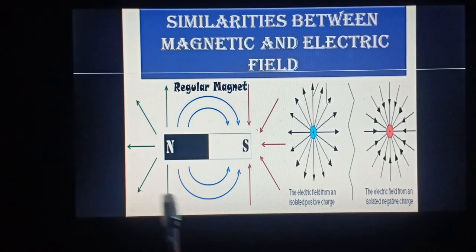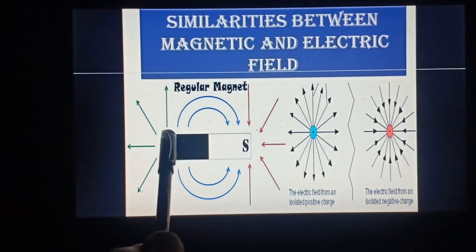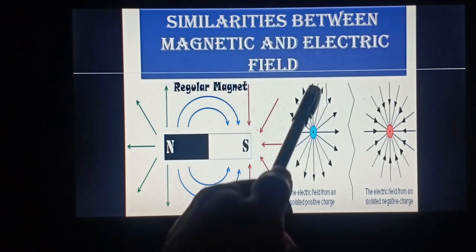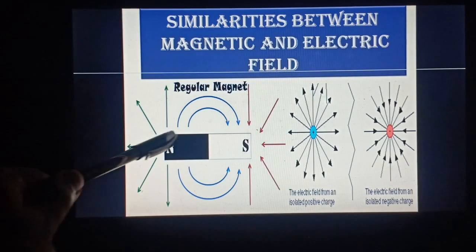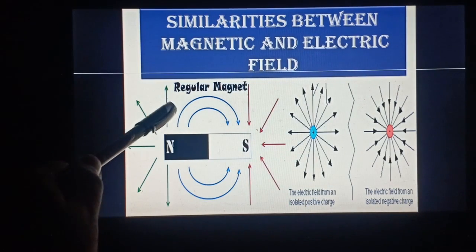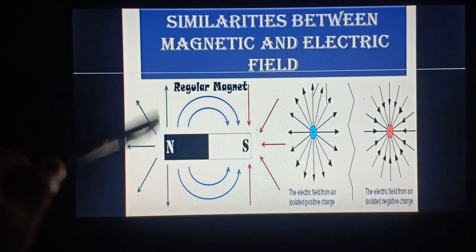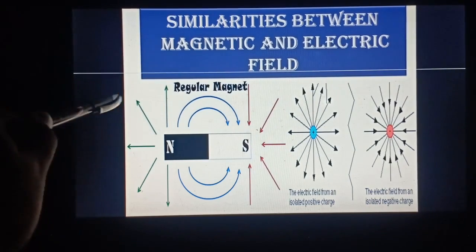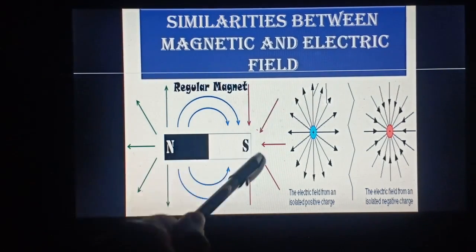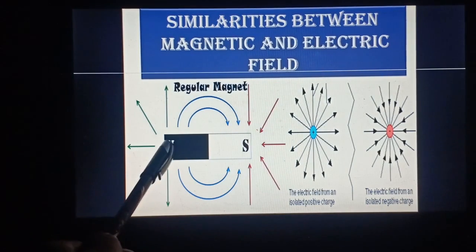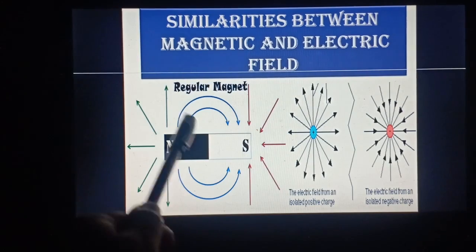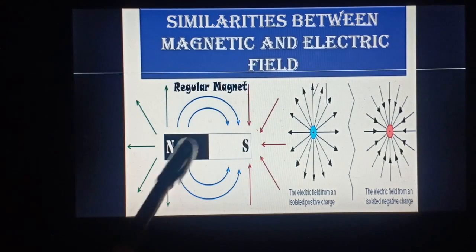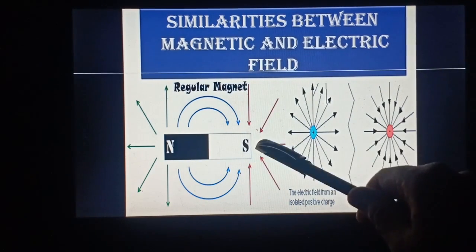Now, in determining the magnetic field, if the source charge is a test charge, I have said earlier that the test charge is taken as a unit positive charge. In the case of a magnetic field, the test pole is taken as a north pole. If you place a north pole, north will repel north, so the direction is outwards, and south will attract a north pole, so the direction is inwards. So the magnetic field relating to the north pole will be outward, and the field relating to the south pole will be inwards.